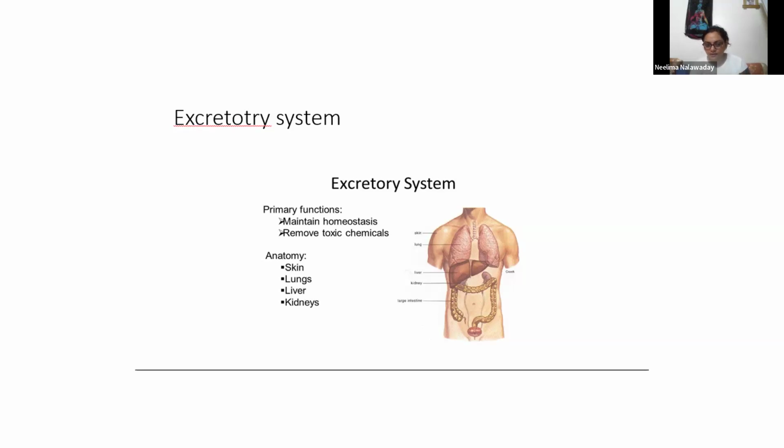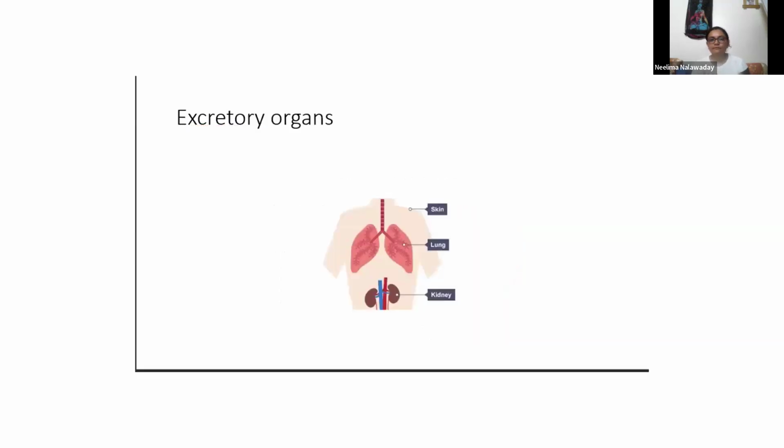Then anatomy means, as I had mentioned, skin, lungs, liver, and kidneys are major excretory organs. But in this part, we are going to focus on kidneys and production of urine. Excretory organs, skin, lung, kidney, that we already saw.